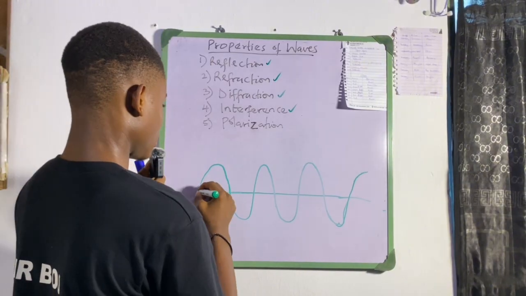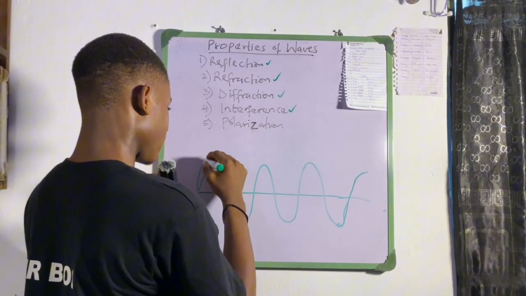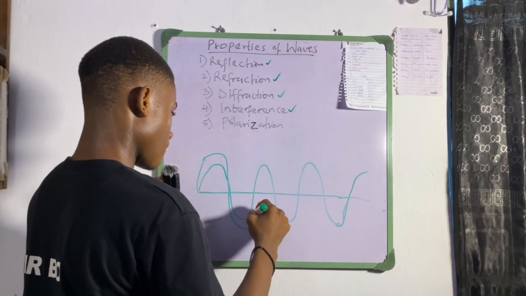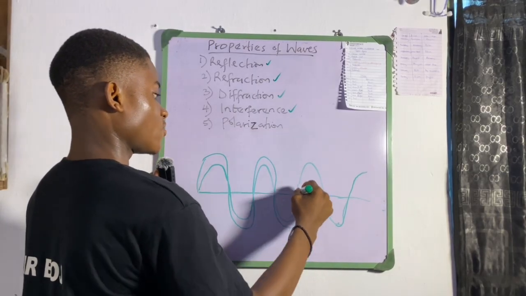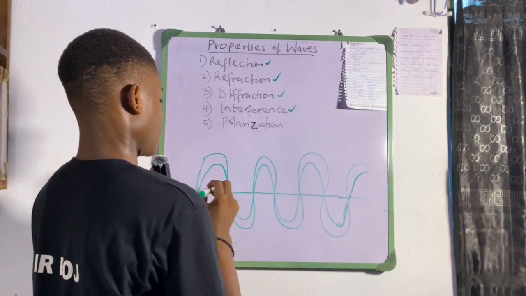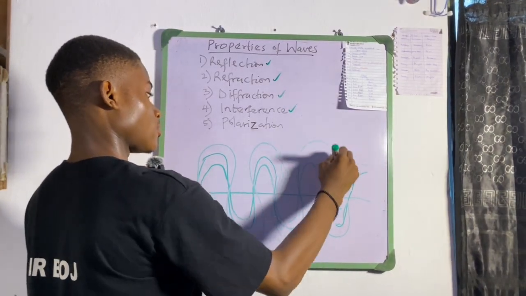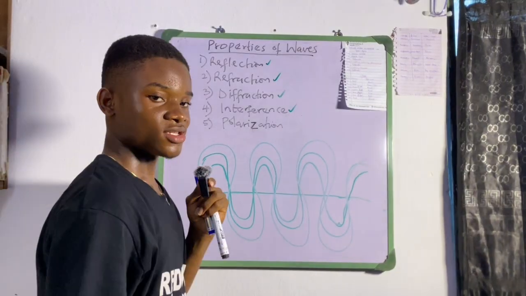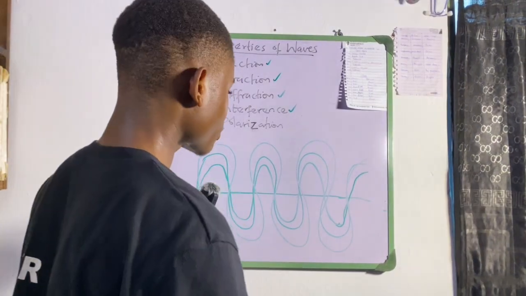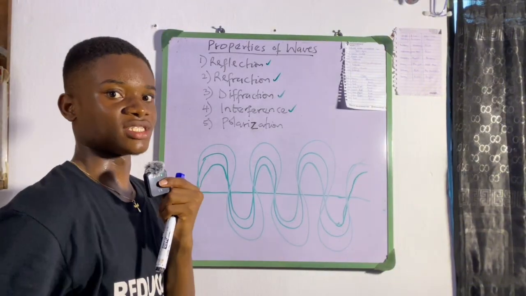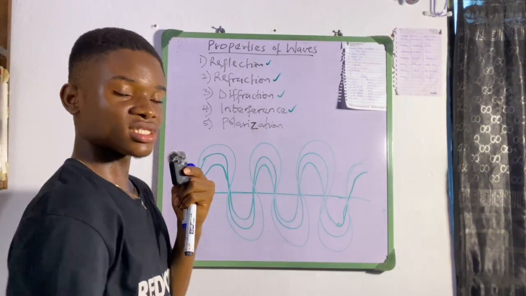And we have this. These are a second wave. The second wave. And the third wave. So you can guess what is happening. These waves are superposing each other. Alright, they are interfering with each other.